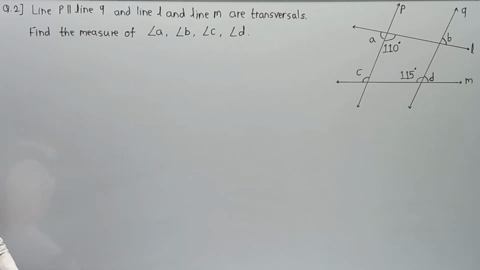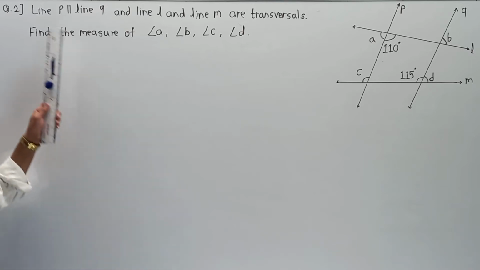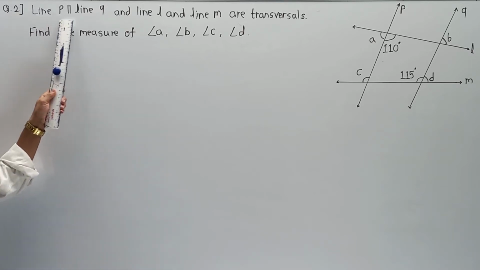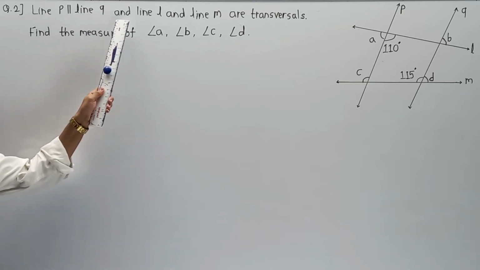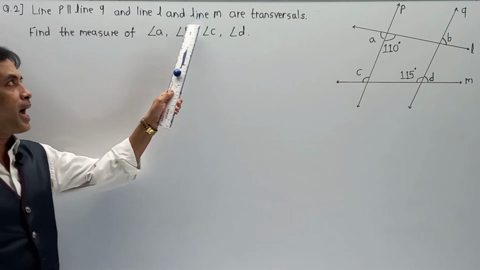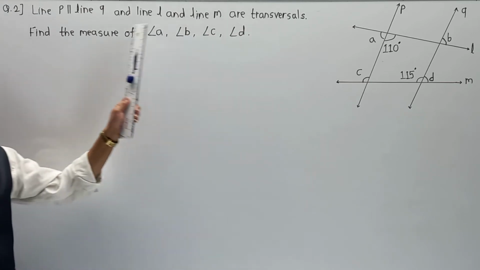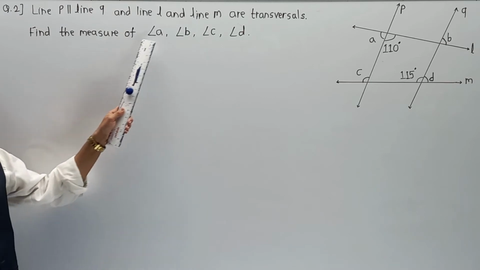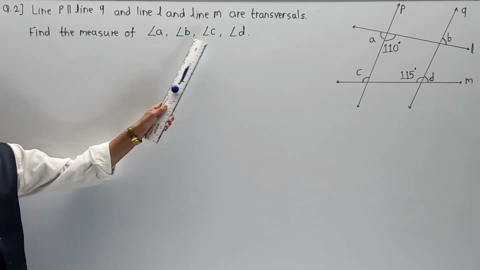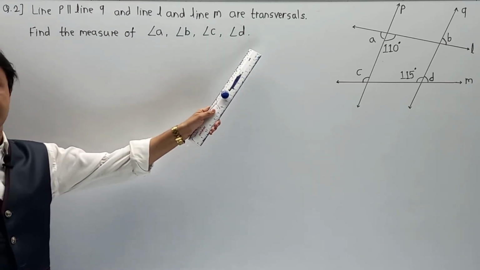Now friends, moving to the second question, question number 2. Line P is parallel to line Q, and line L and line M are transversals. Find the measure of angle A, angle B, angle C and angle D.